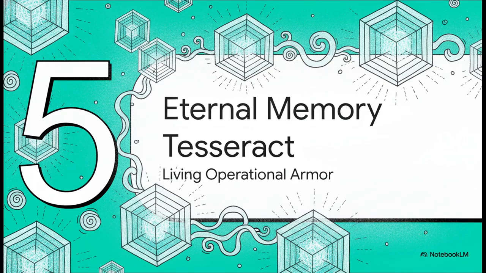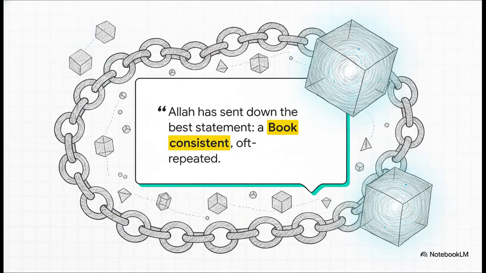Let's look at our final section, Part 5, the Eternal Memory Tesseract, functioning as living operational armor. Coordinate 3923 provides the structural definition of the book itself. It describes a consistent, oft-repeated statement. Think about it. The text itself is the interlocking chainmail we were just analyzing. The interconnected verses, the mirrored coordinates, the repeating motifs, these are the interlocking iron rings. The book acts as the physical mechanism of protection. It is the eternal memory tesseract that the user wears to navigate the closed universe.